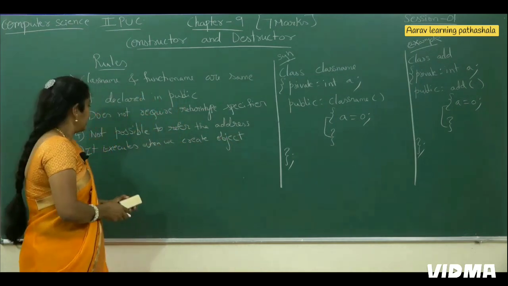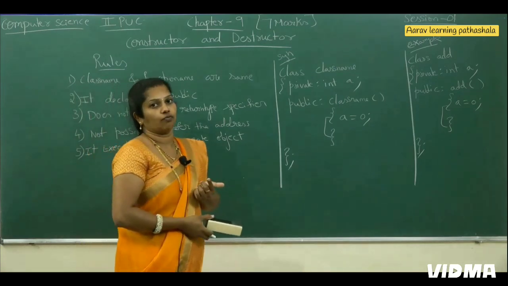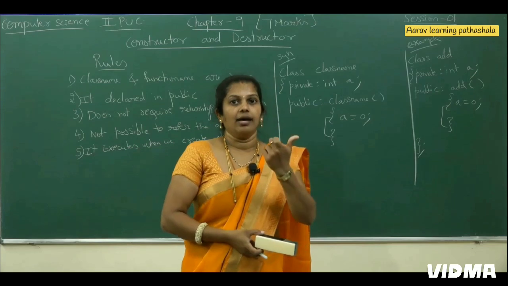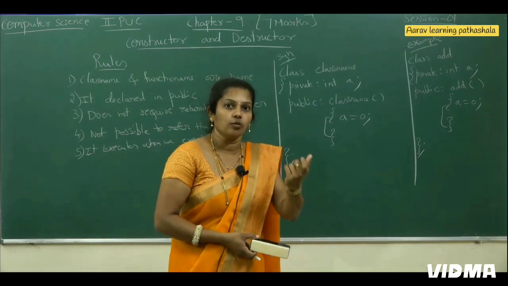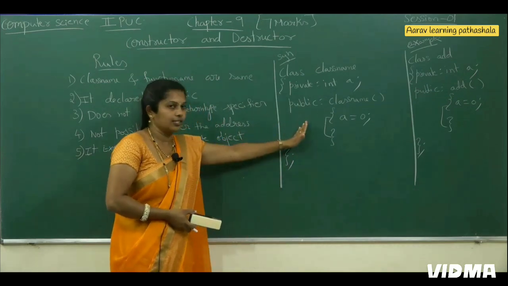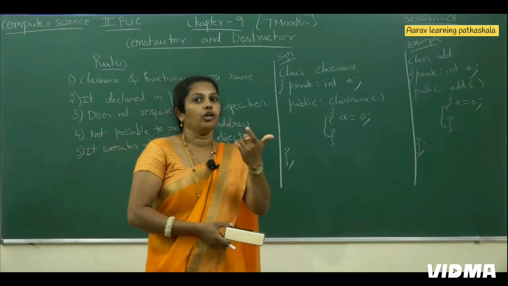For other functions, what are we doing? We write the class name and create the object. Then to call the function, we write object name dot function name. Whereas here, to call this function, we do not require object name dot function name.